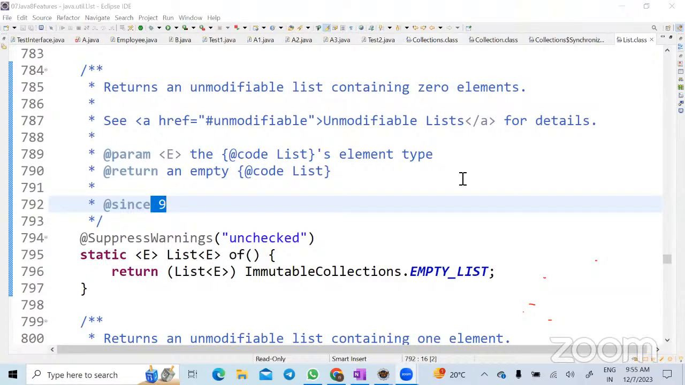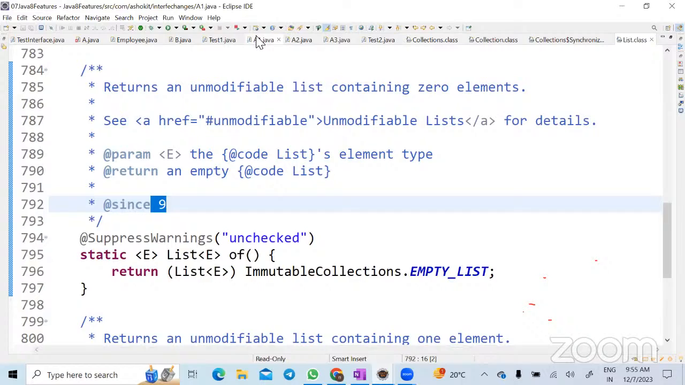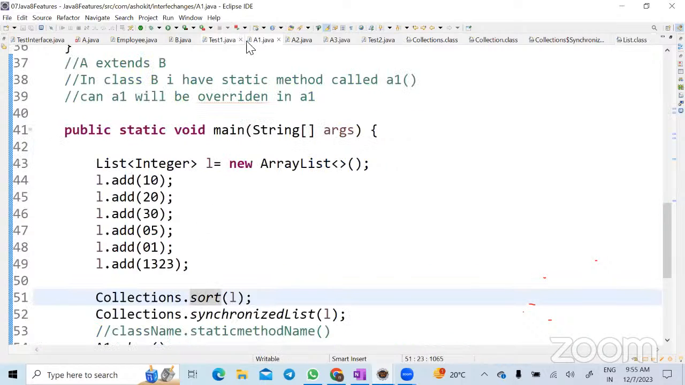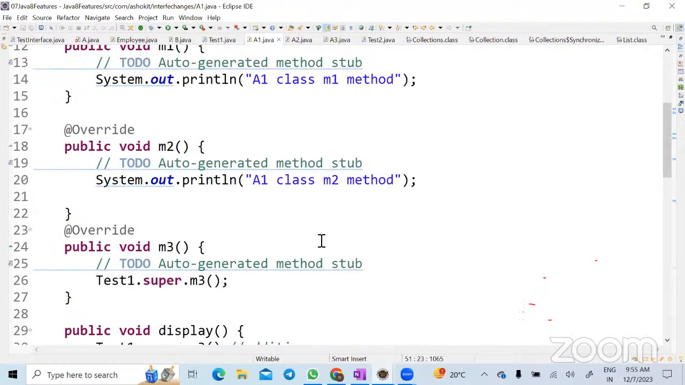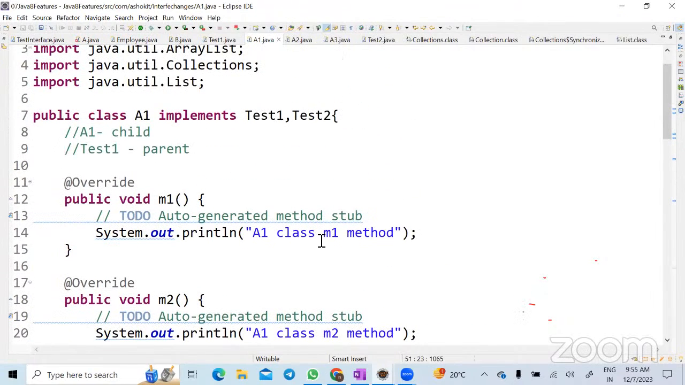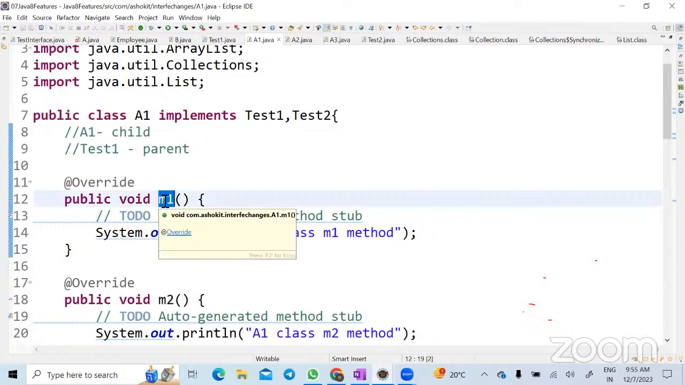You said static methods in the subclass are not overridden and are redefined. Can you explain that once again? So whenever you are writing a static method, first of all, overriding is a concept that is applicable only for instance methods, correct? That's dynamic polymorphism.